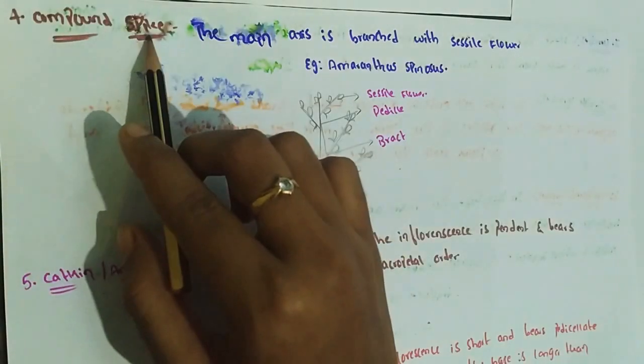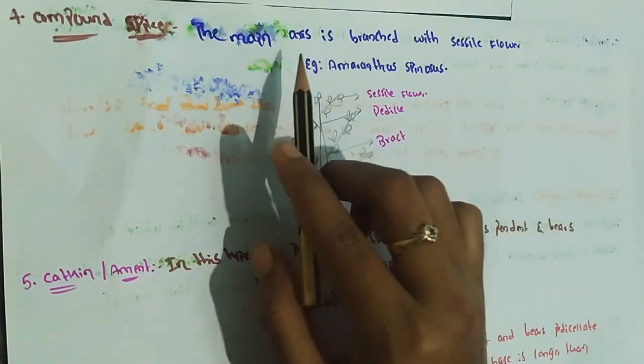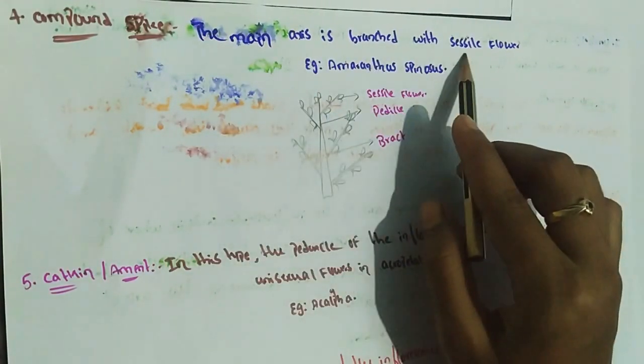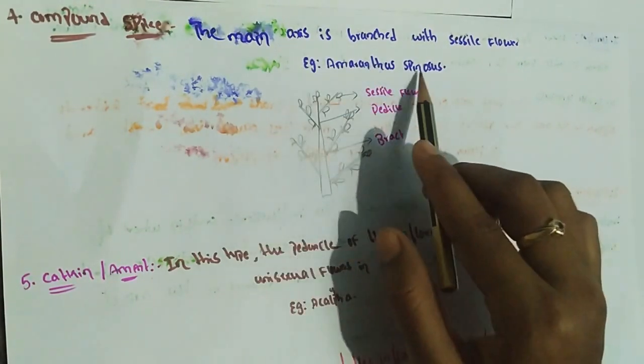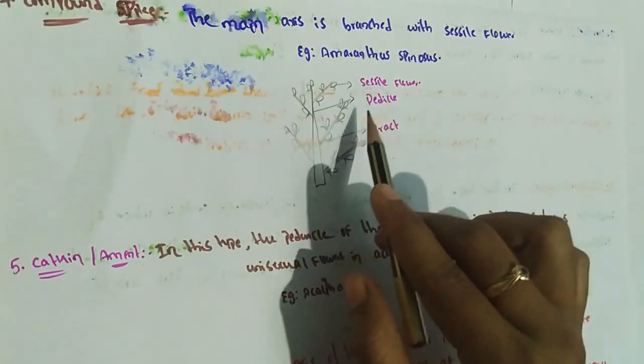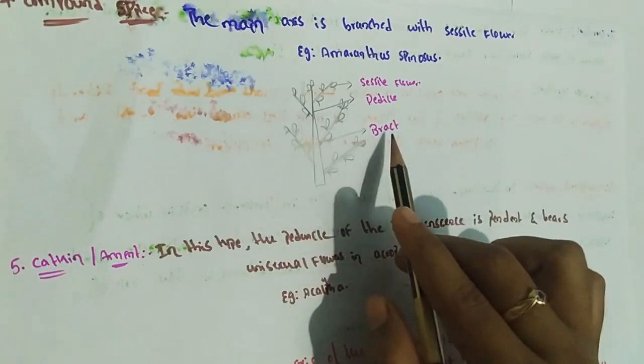Fourth type, compound spike. Here the main axis is also branched, with sessile flowers. Sessile flowers means flowers without a stalk. Example, Amaranthus spinosus. These are the sessile flowers, and these are bracts.